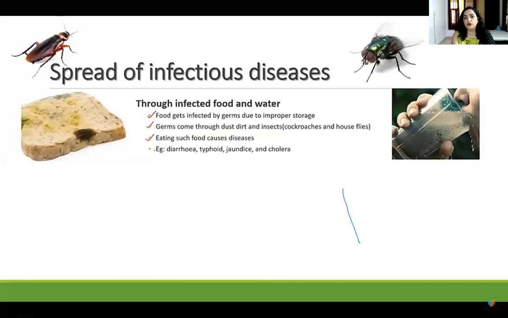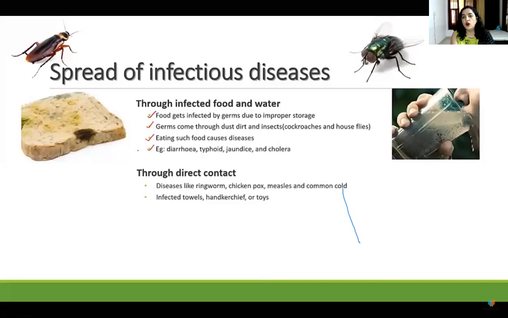Now, germs come through dust, dirt, and insects, for example cockroaches and houseflies. Eating such food can cause diseases. What diseases can we have? Like diarrhea, typhoid, jaundice, and cholera. These are all caused by infected food and water if we consume it, sometimes by houseflies also. So we are advised not to keep any stagnant water in your coolers or anywhere. The drain should be clear wherever you are living.